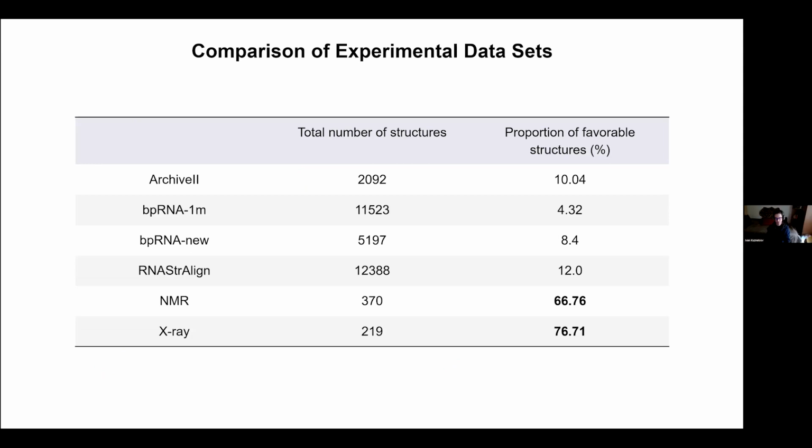The secondary structure data obtained by biophysical and biochemical methods was evaluated using Edgar. To do so, for each structure from the datasets, prediction was conducted using RNAfold method. Then, energy values obtained using Edgar were compared between the reference structures and the corresponding RNAfold predictions. The number of more energetically favorable structure within the reference data is shown on the slide. For the biochemical methods, the number of favorable structures did not exceed 12%, and for biophysical methods, it is more than 65%. This additionally confirms the statement about the high number of errors in biochemical structure data.